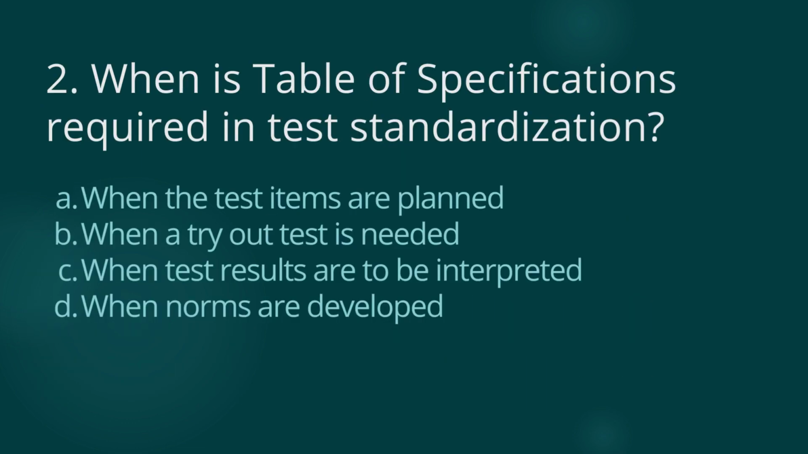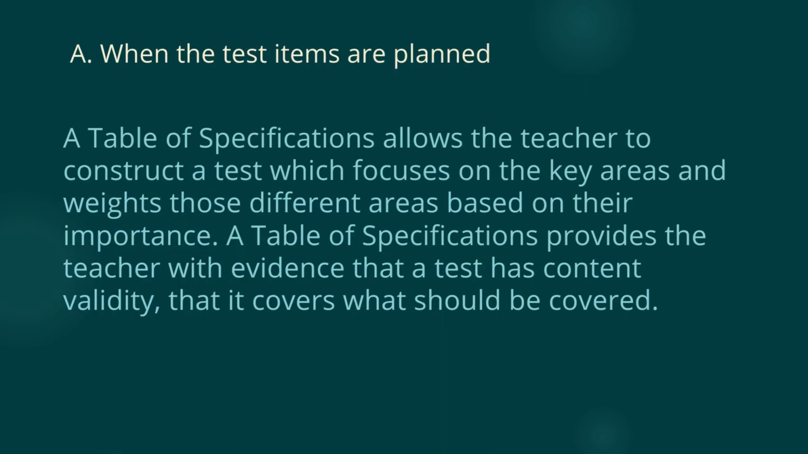Question number 2. When is a table of specifications required in test standardization? A, when the test items are planned, B, when a tryout test is needed, C, when test results are to be interpreted, or D, when norms are developed. Bakit gumagawa si teacher ng TOS? So the answer is A, when the test items are planned.